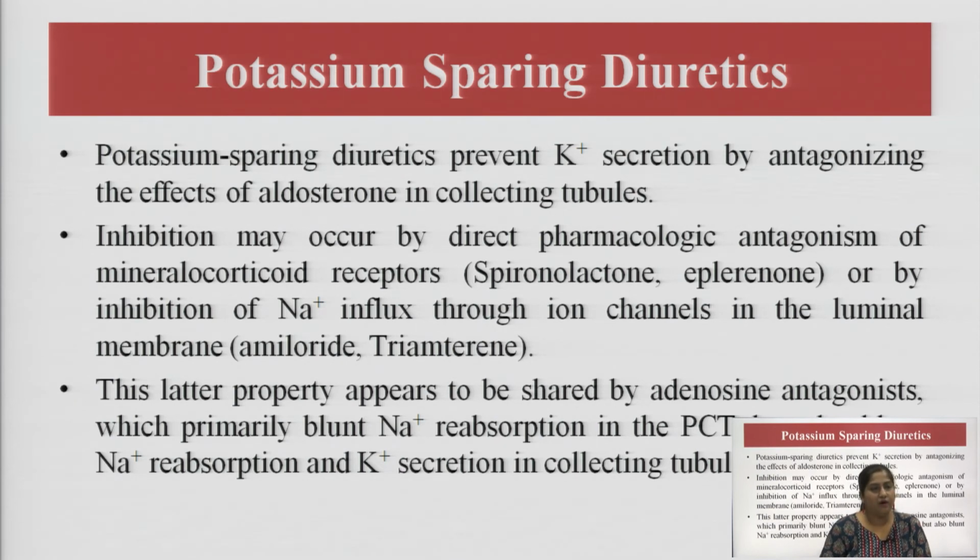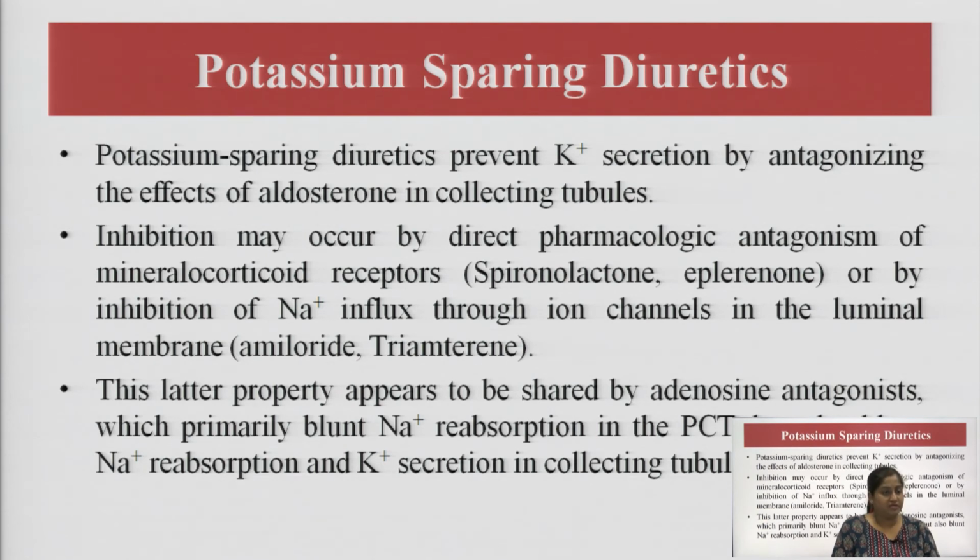So, till now we have seen the classes which hit a particular ion to do their diuresis, like carbonic anhydrase inhibitors that hit the sodium ions, and the osmotic diuretics that take advantage of their water solubility and low molecular weight and hit all the ions which can be exported through osmotic pressure.